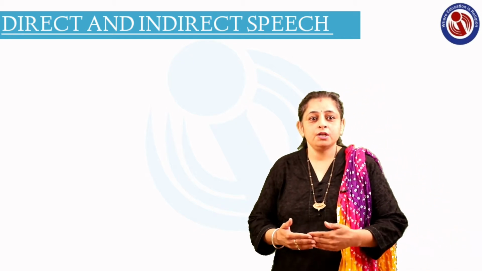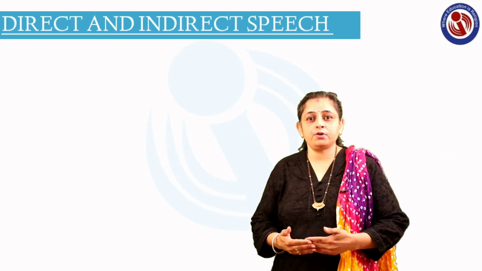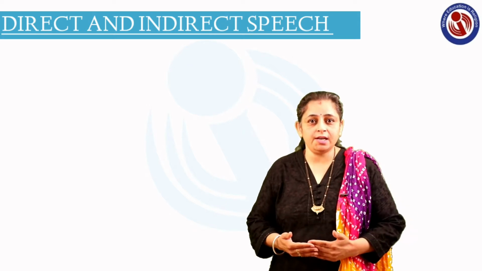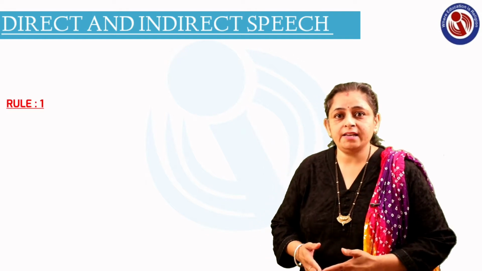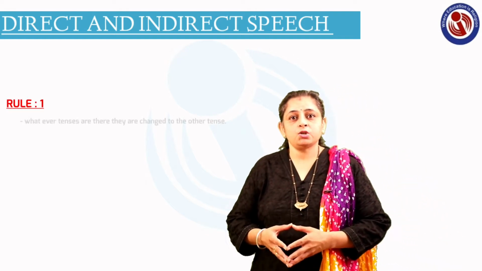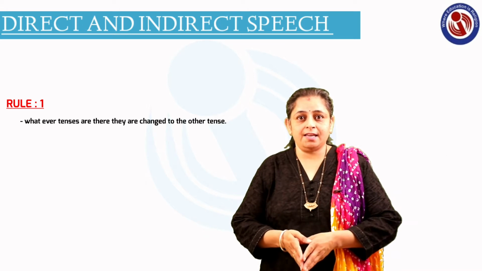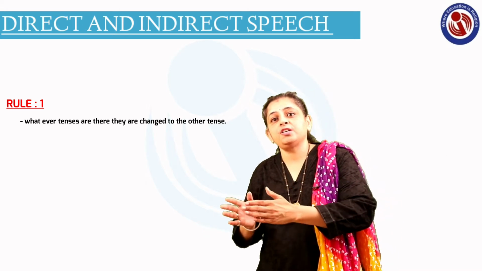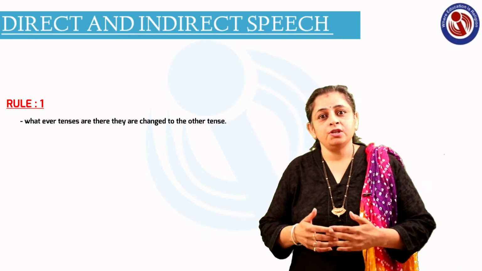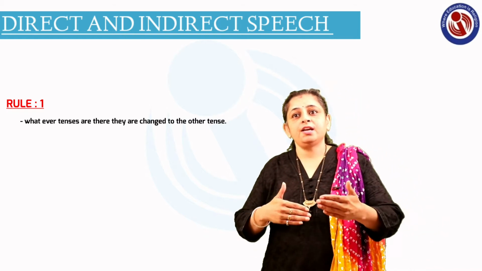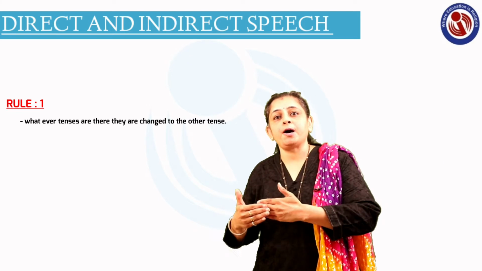So now as you are aware of the definition of direct and indirect speech, now we are going to move towards the rules. There are few rules for changing a direct speech into indirect speech, right? So the first rule is that whatever tenses are there are changed to the other tense. If the sentence in the direct speech is in the present tense, in the indirect speech it will turn to past tense.